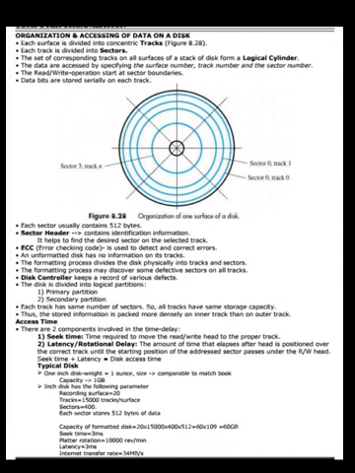Access time. There are two components involved in the time delay. Seek time is the time required to move the read or write head to the proper track. Latency, or rotational delay, is the amount of time that elapses after the head is positioned over the correct track until the starting position of the addressed sector passes under the read or write head. Seek time plus latency is equal to disk access time.